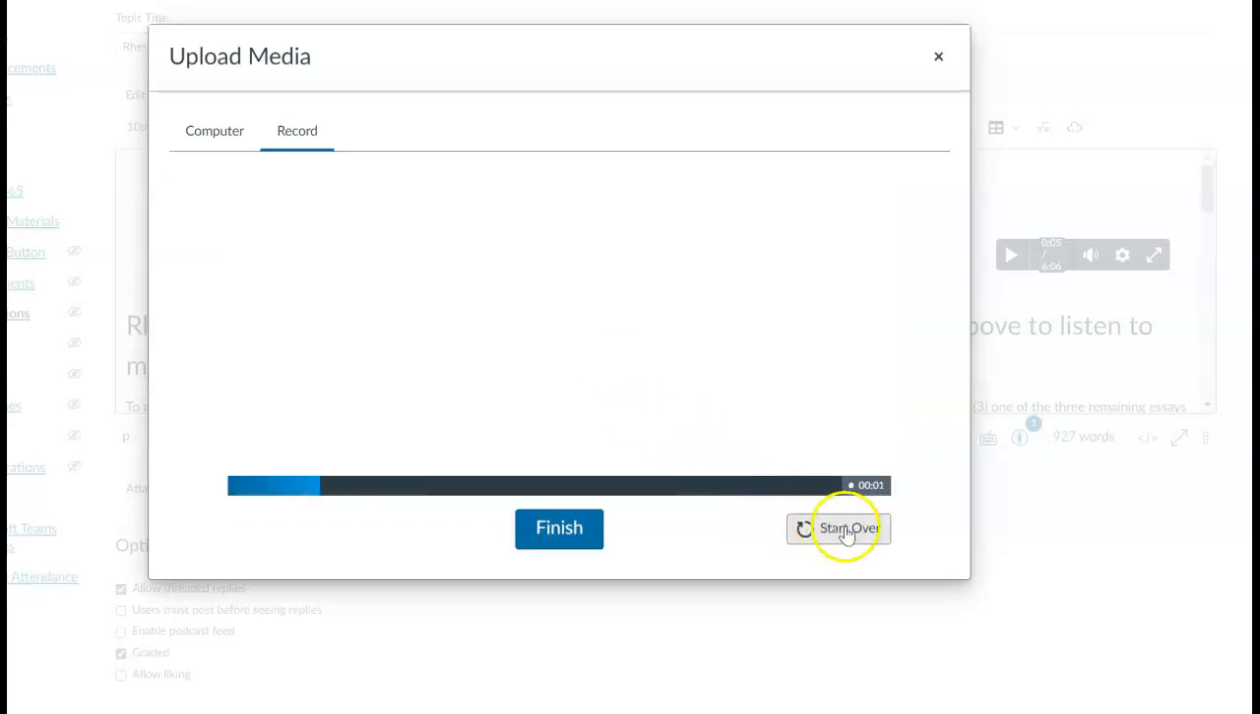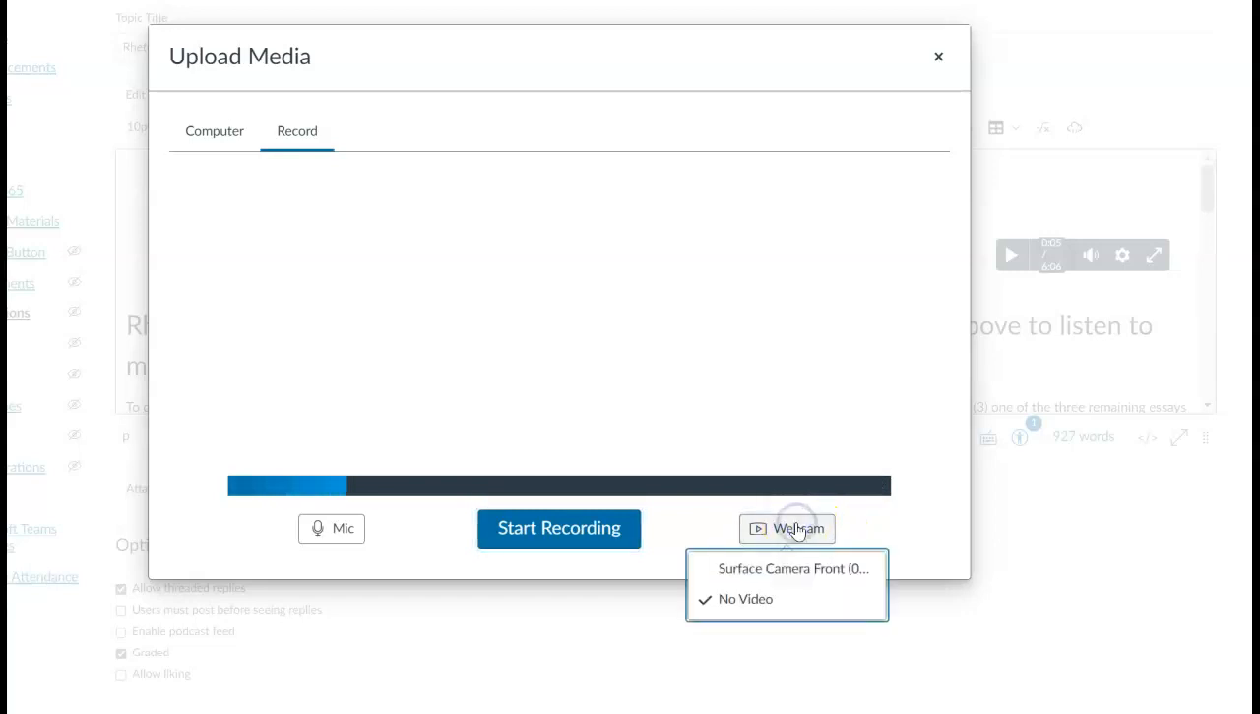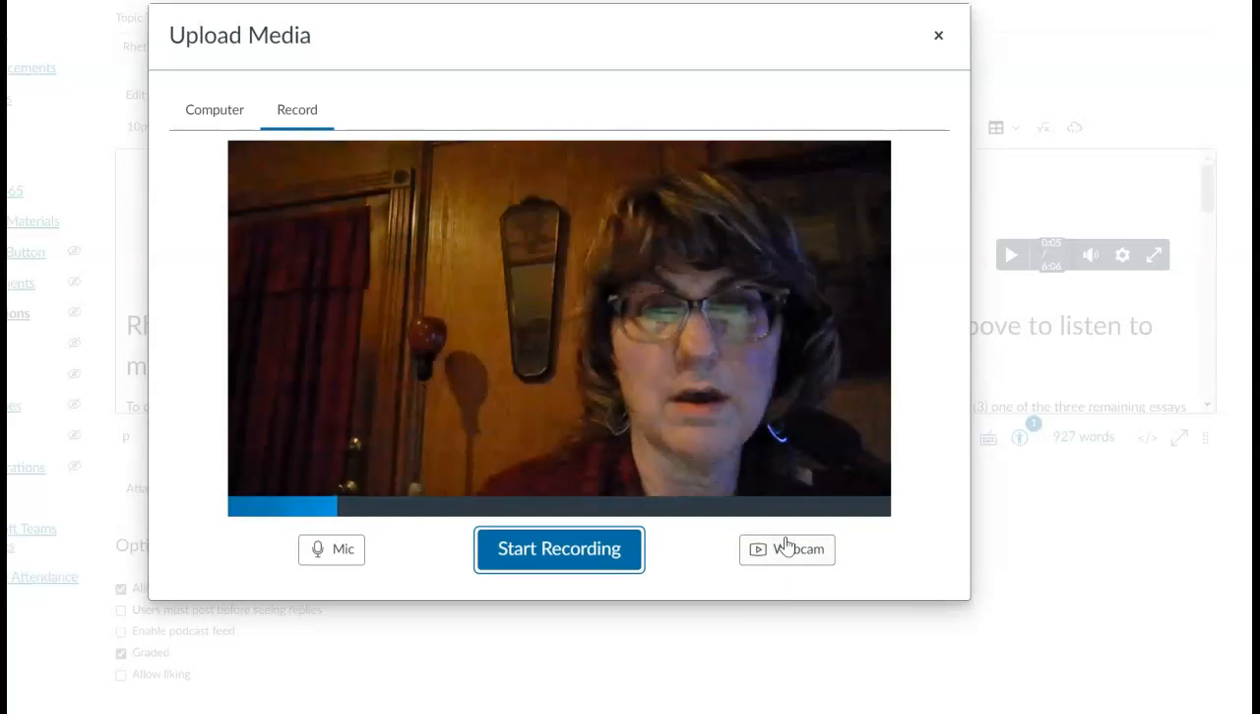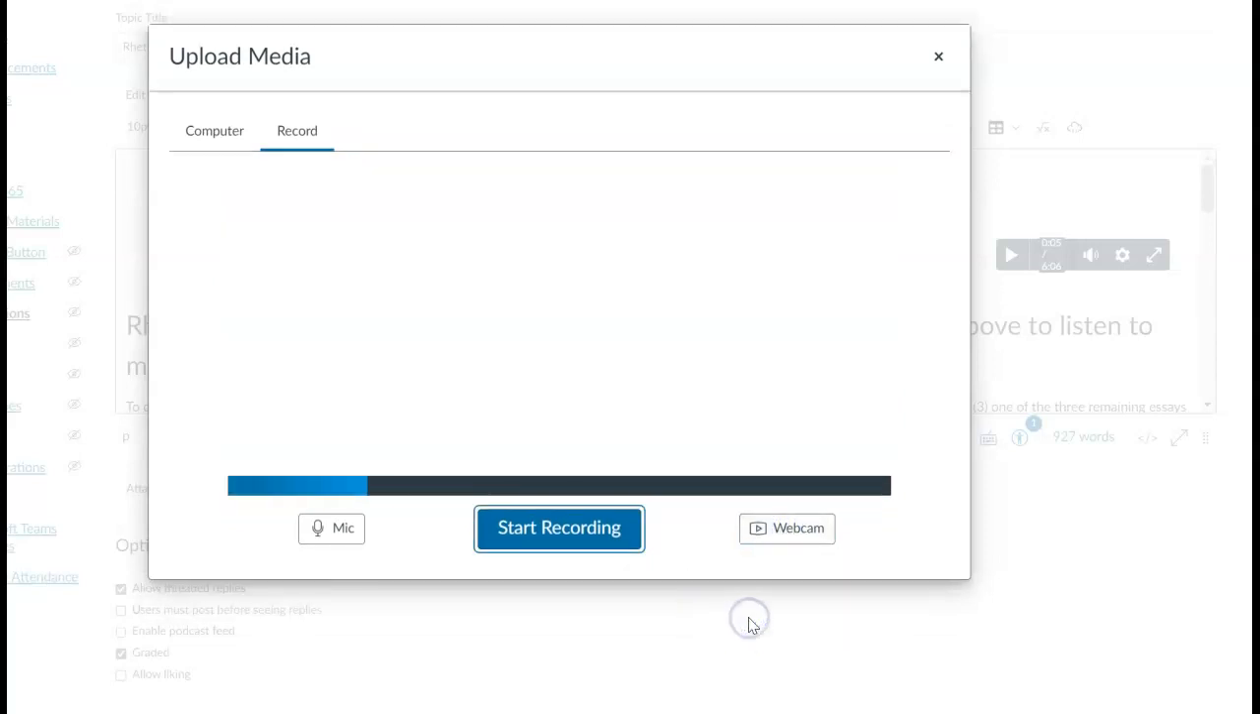Now if you mess up, you can hit start over. Sometimes the webcam will come back on and you just need to turn it off again. You turn it back on and then turn it back off again and it'll stop.